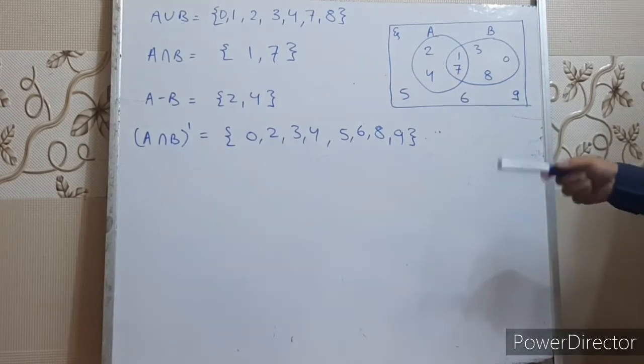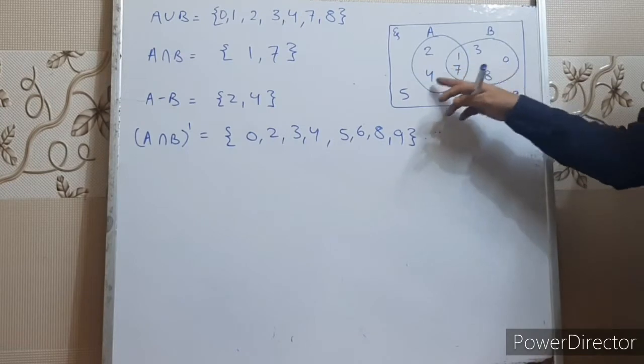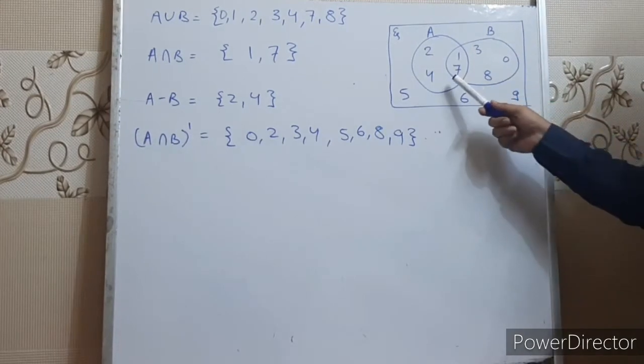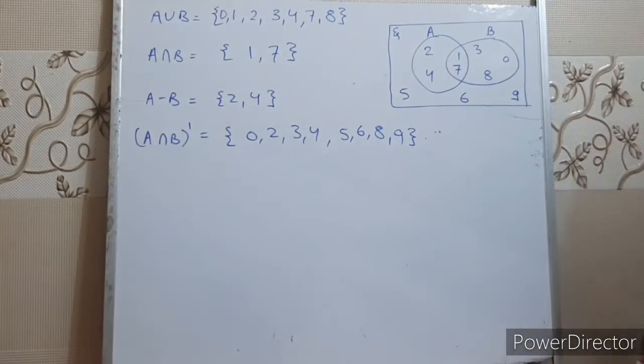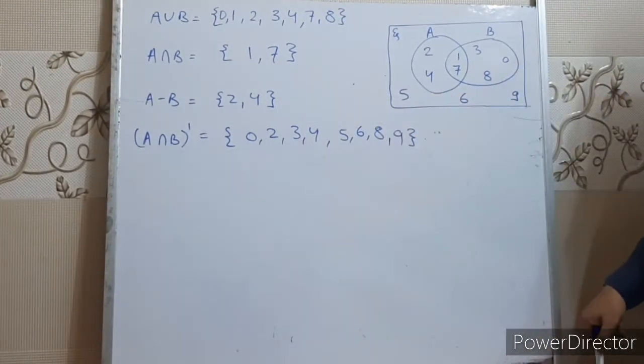Right children? A minus B means excluding the elements of B from A. Okay? So if you exclude the elements of B from A, that means 1 and 7 will be excluded and only 2 and 4 will be left. So A minus B will be {2, 4} in curly brackets.